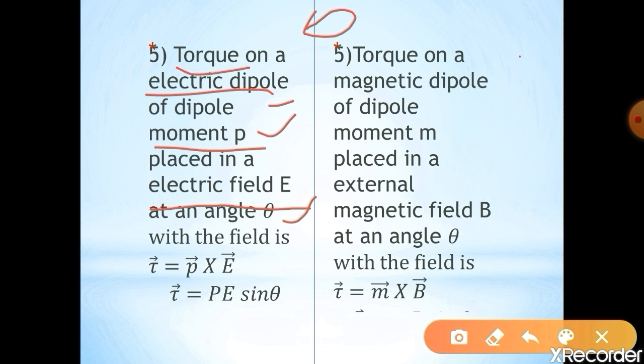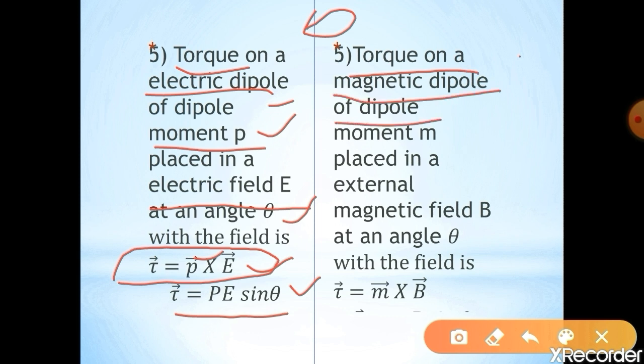That torque is given by tau is equal to P cross E. It is a cross product of P into E. So P represents the dipole moment and E represents the electric field. So it is given by tau is equal to PE sin theta. So in the case of magnetic field, the torque on a magnetic dipole having the dipole moment M is placed in the external magnetic field.